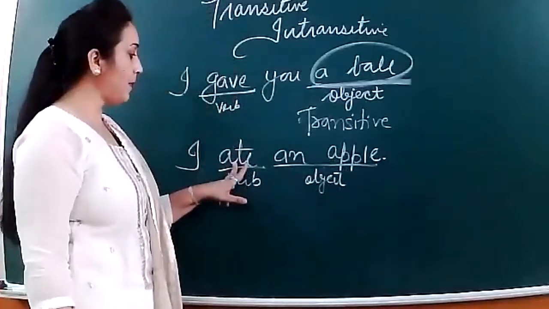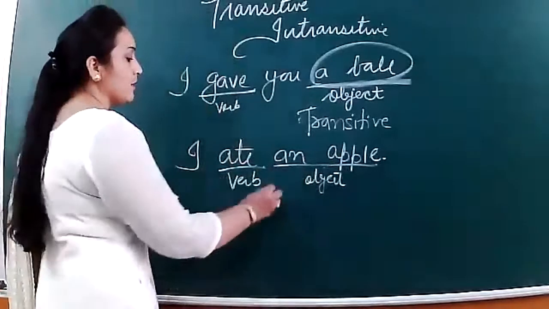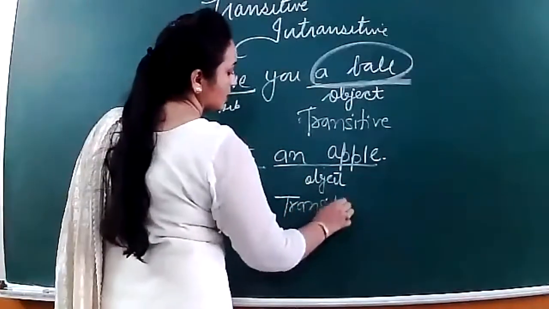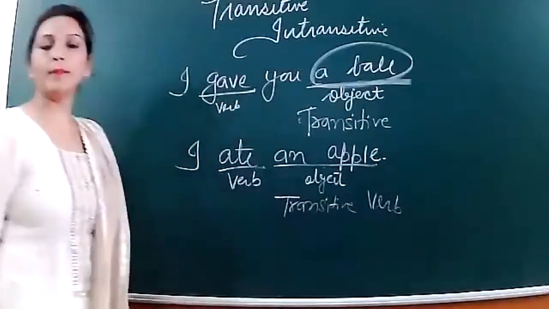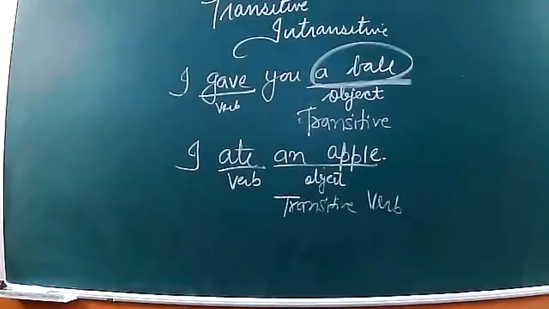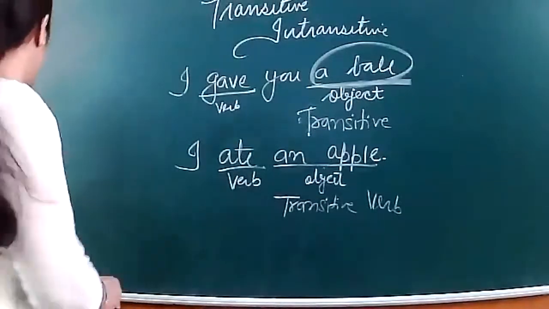When the verb passes to an object, so an apple is given, so it will be what? It will be a transitive verb. Am I clear? Look at this example. When the object is given, it will be a transitive verb.